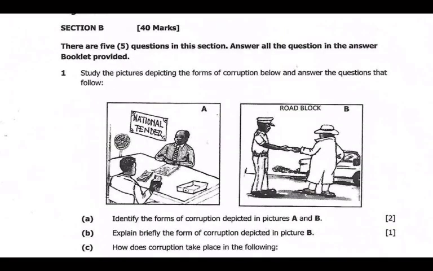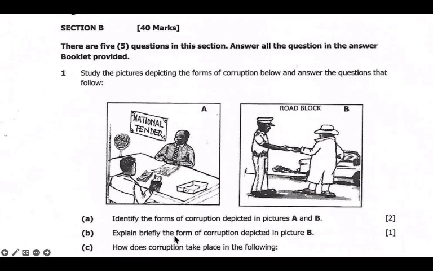Okay, where the particular person, the police officer, is using his authority as a policeman to get money from motorists. So it can be by use of threats and so many other forms of means to get money from motorists. Okay, so we have that, and then we have B.